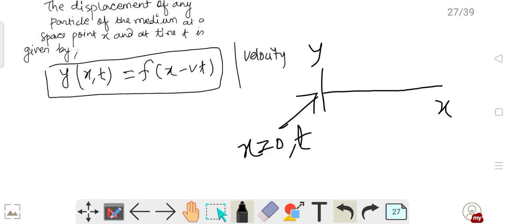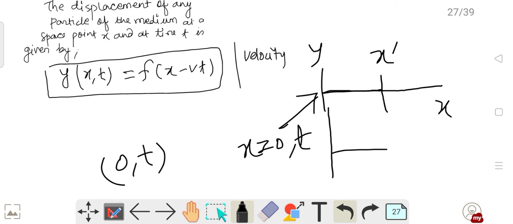Then at x equals 0, my position is given by 0 comma t, where 0 is the x and t is the time. Now if I have moved to a particular distance x dash, how much time will I take? The time will be distance upon speed.